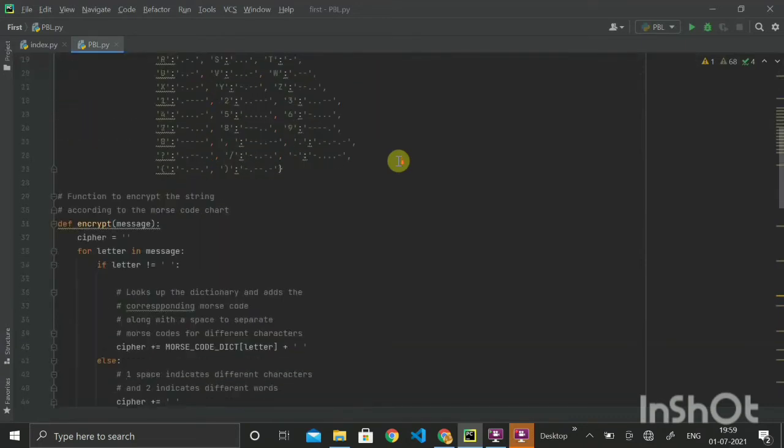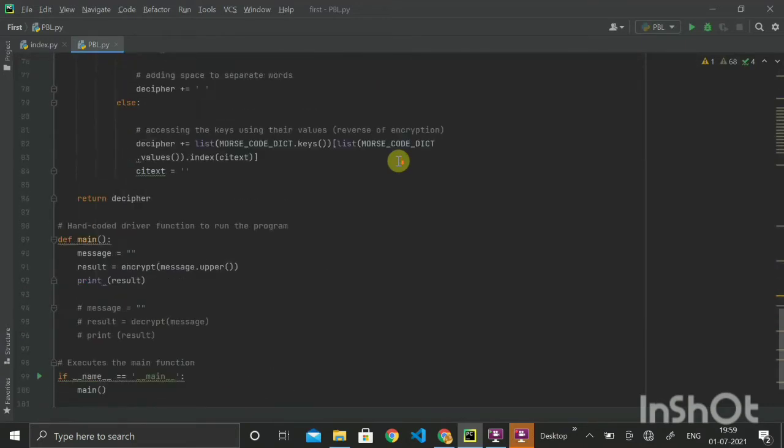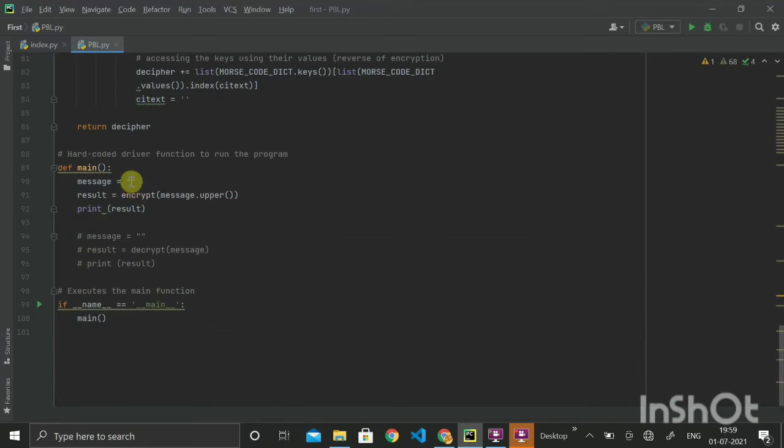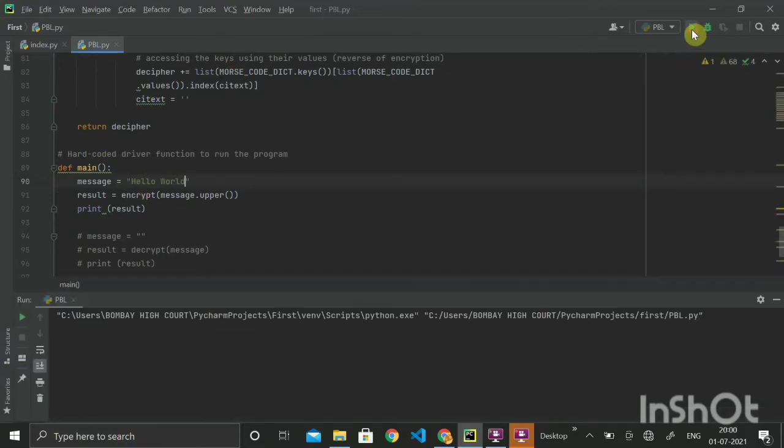For example, if we give an input of text message as hello world, we would receive its Morse code. And if we give input of Morse code of hello world, we can get the text message as hello world.